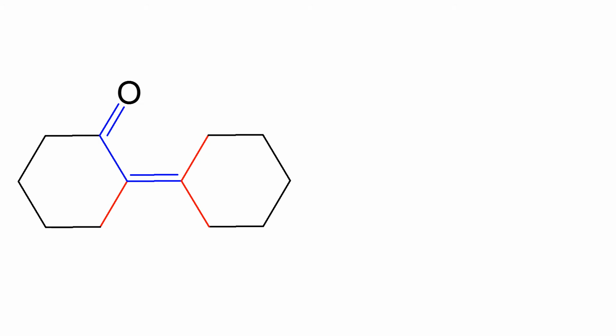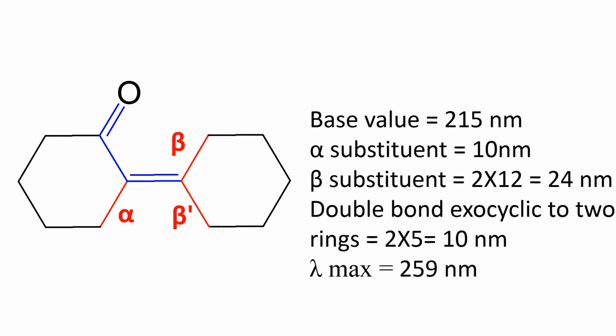This molecule is also an example for 6-membered alpha-beta unsaturated ketone, and there are three substituents which are represented using red color. One is at alpha position and two are at beta position. So the base value for 6-membered alpha-beta unsaturated ketone is 215 nanometer, and alpha substituent contributes 10 nanometer.